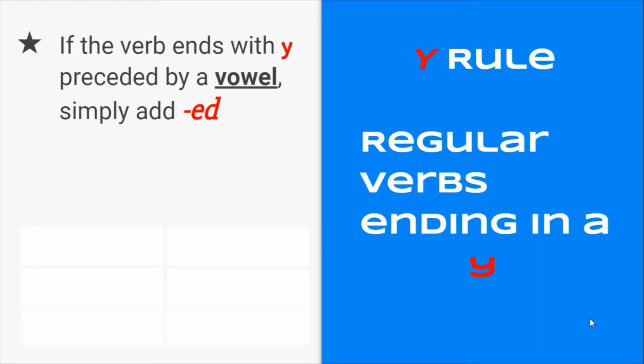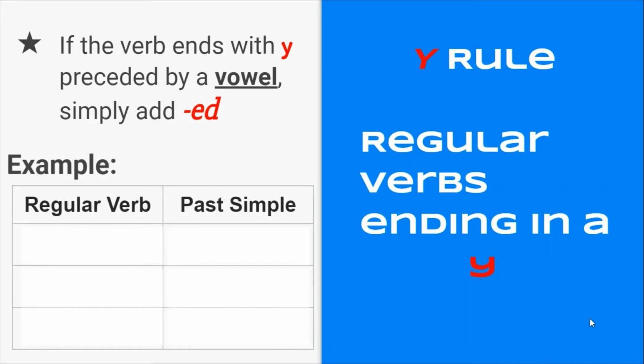So if the verb ends with a Y preceded by a vowel, simply add ed. So how many vowels do we have in the English language? Yeah, we have five. Well, sometimes the Y is a vowel as well. So if the Y is preceded, that means that in front of that Y there is another vowel, then we're just going to be adding an ed at the end. Okay, so let's look at some examples.